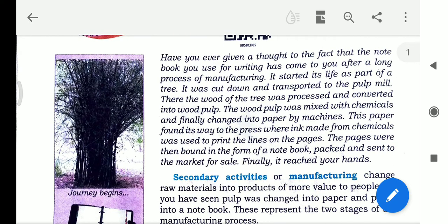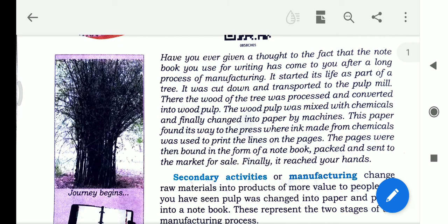Like that, to make everything, there are some processes. First, we need the raw materials. Where do we get them from? In this paragraph, one example is given: where we get the notebooks from.